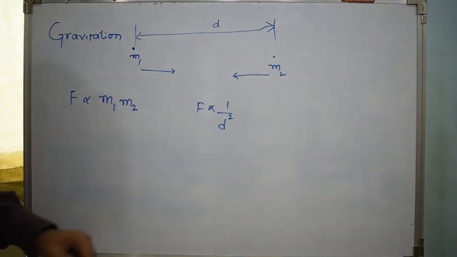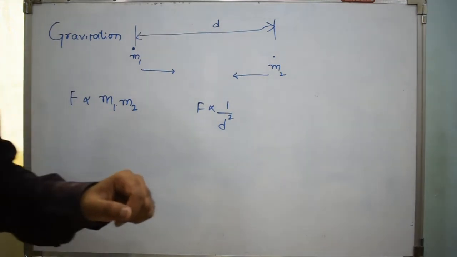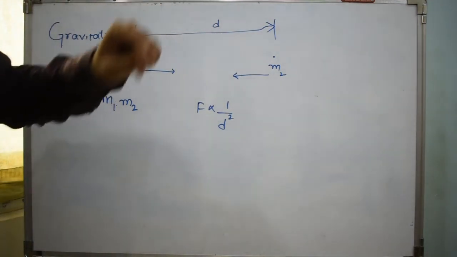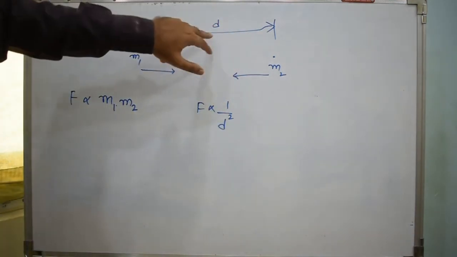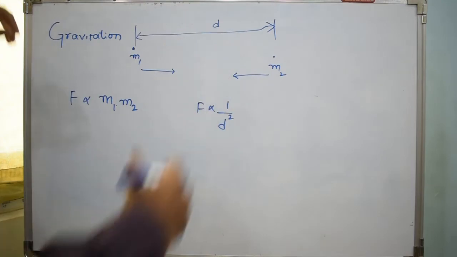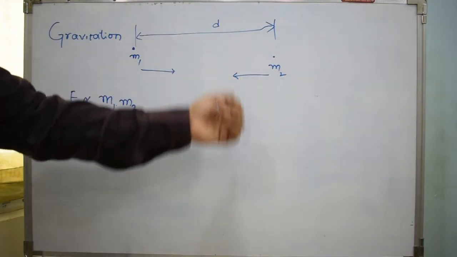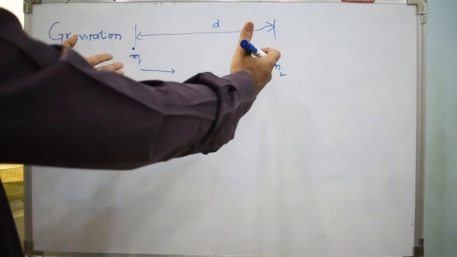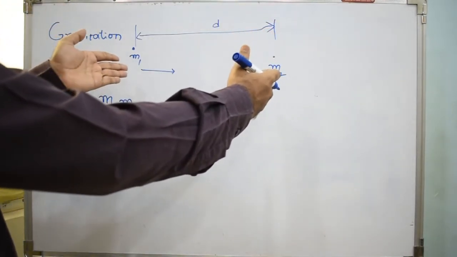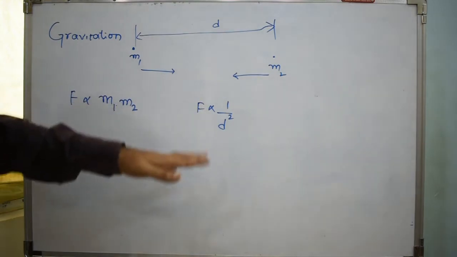So force is equal to a constant times that, and this capital G is called the gravitational constant. Every time you have two masses m1 and m2 separated by distance d and force F, this ratio F by m1 m2 by d square is equal to G. This ratio was always found to be the same.